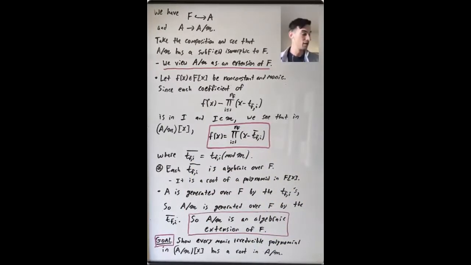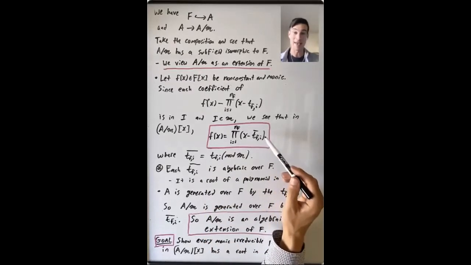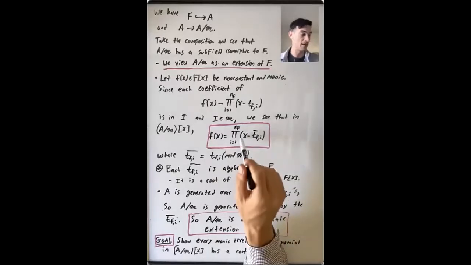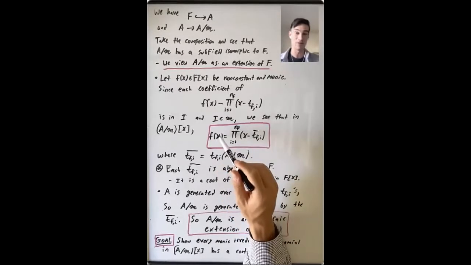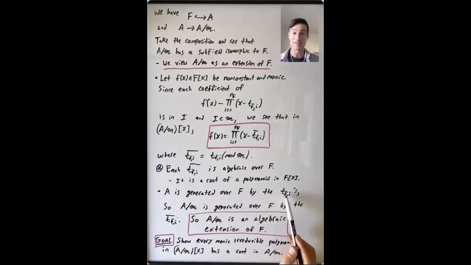Okay. Well, what do we know? These t_fi bars, these are algebraic over F. Why? Because t_fi bar is a root of f(x), a polynomial in F[x]. So when we look over the collection of all of these elements, these are all algebraic. And we know that A is generated over F by these t_fi, this huge number of variables. You have some variables for each non-constant monic polynomial.